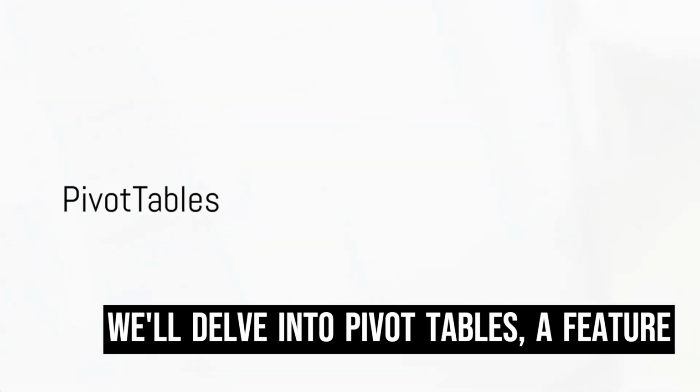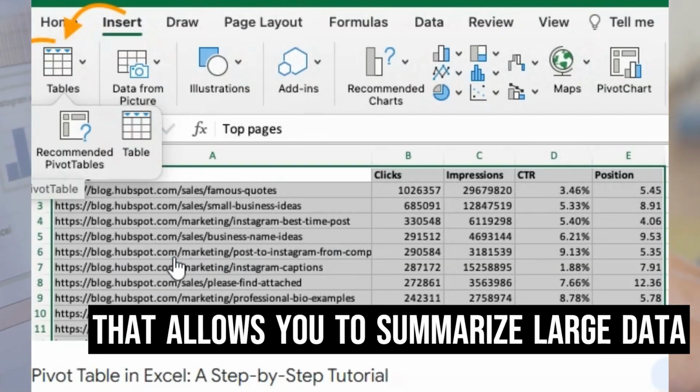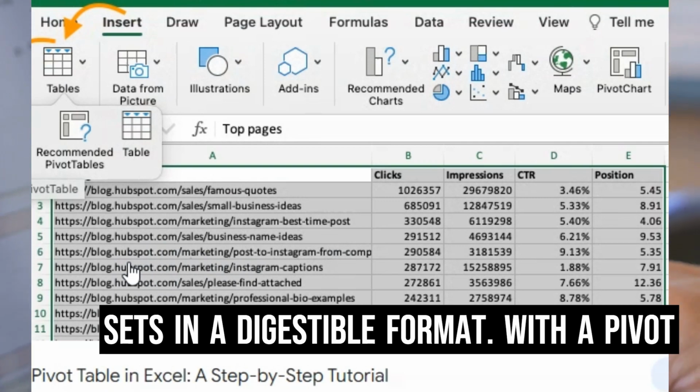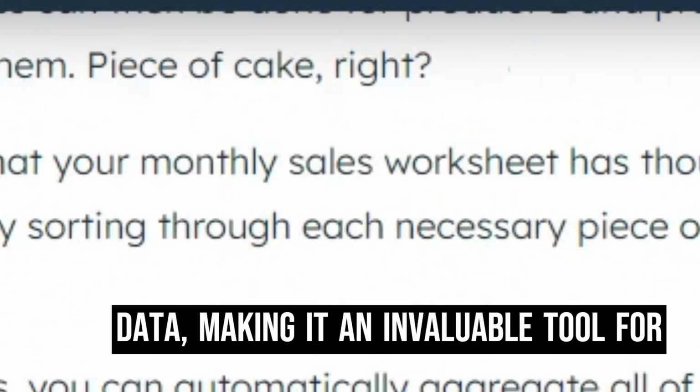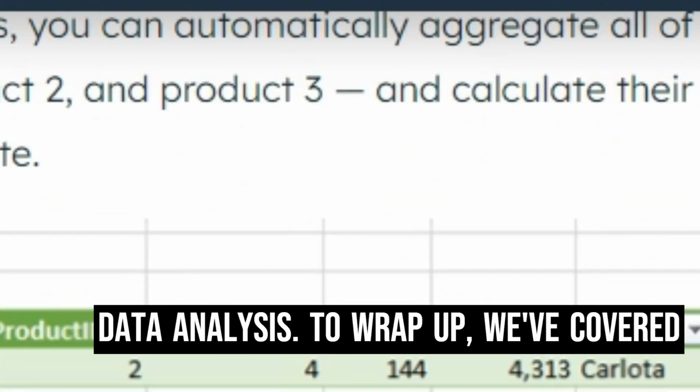Lastly, we'll delve into pivot tables, a feature that allows you to summarize large datasets in a digestible format. With a pivot table, you can easily group and compare data, making it an invaluable tool for data analysis.